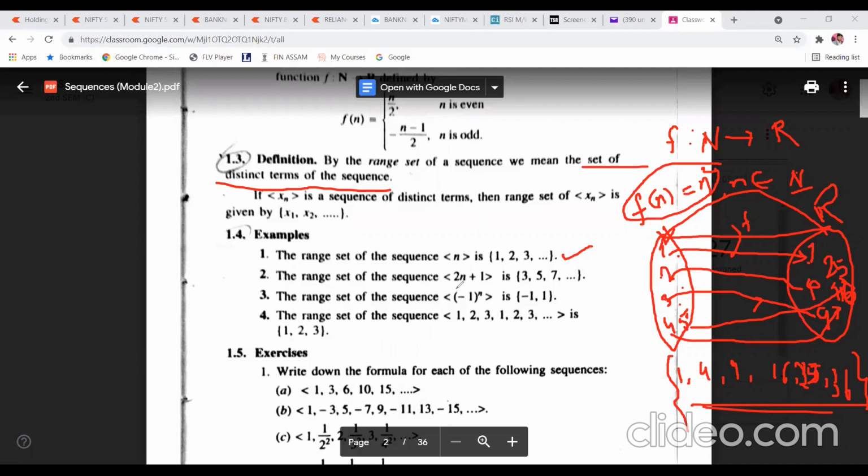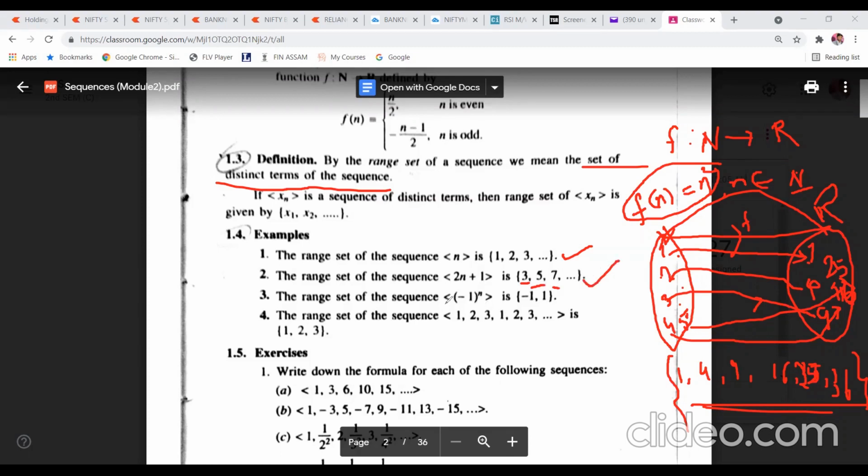The range set of the sequence 2n plus 1. n belongs to natural numbers, so the n value will start from 1. Here n is 1, so 2 into 1 is 2, plus 1, 3. The first term will be 3. Then n is equal to 2, 4 plus 1, 5. The next is 5. Then n equal to 3, 2 into 3 plus 1, that will be 7. Like this it will go on. So this will be the range set.